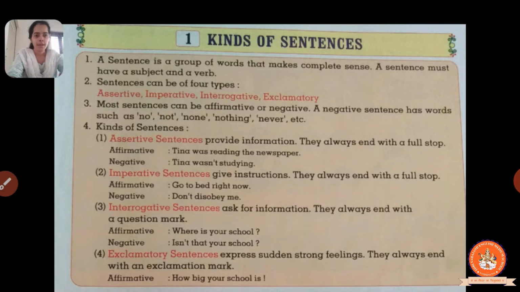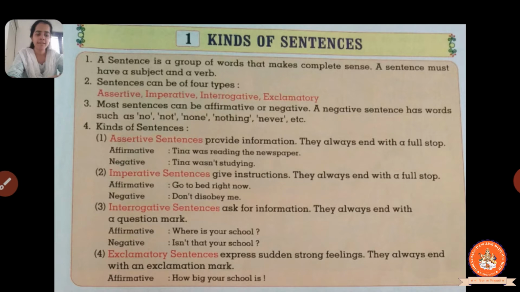I am Divya and I am your grammar teacher, and today we are going to start our new grammar lesson, and the name is kinds of sentences. As we have already studied about sentences and the types of sentences in your previous class, right? Again we will do the recap over here and we will learn this today.